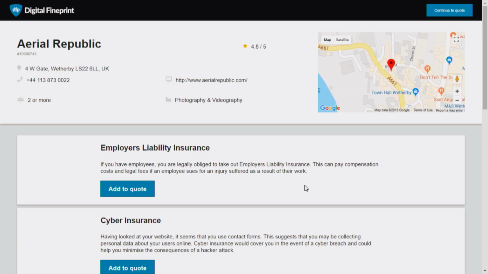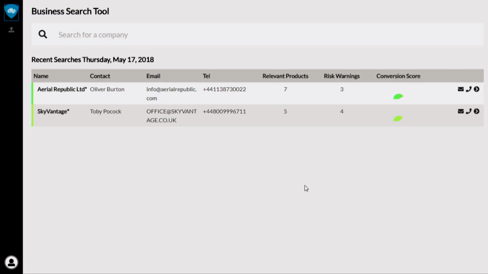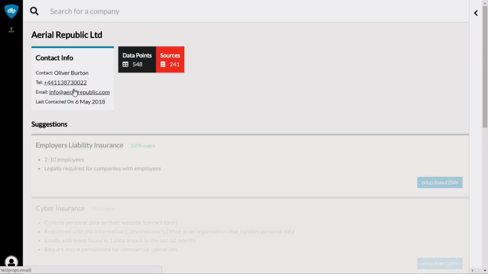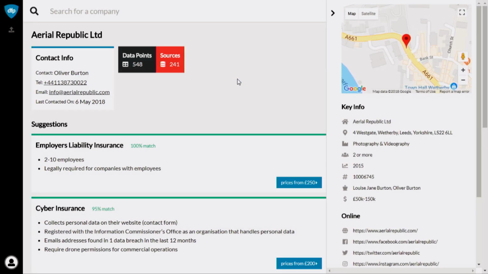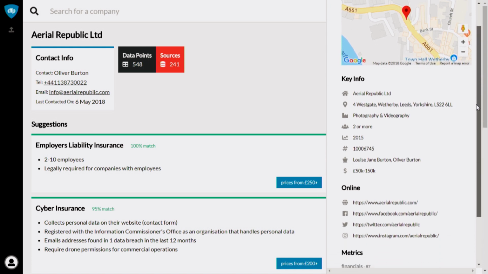Everything we've seen here has been around showing the front end to the user, but we also want to show you what it looks like on the back end for you as an insurance company or a broker. As soon as Alex entered the name of the company, Aerial Republic, it's added to our database of companies that we are analyzing. You can then go in and see both the raw data, what we've been gathering, the data sources where it comes from, and the outcome of the analysis that we carried out.